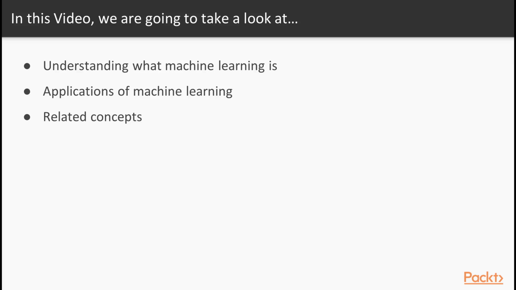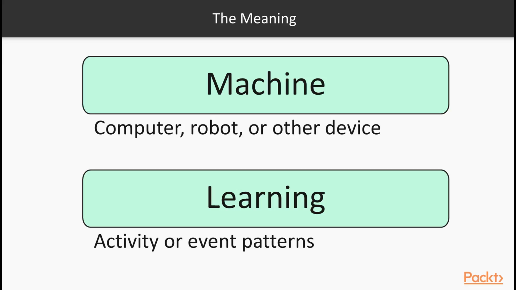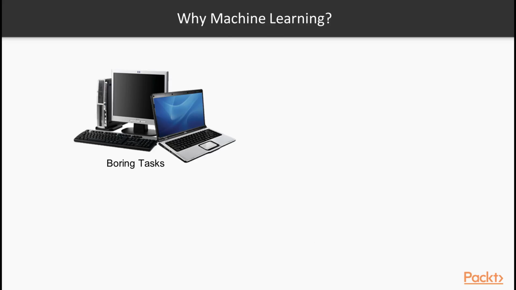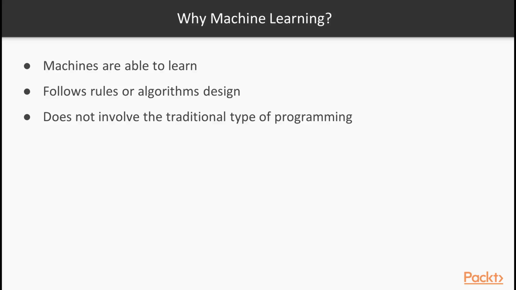In this video, we will understand what machine learning is, along with its applications and the concepts related to it and widely used. Machine learning is a term coined around 1960, composed of two words, machine, corresponding to a computer, robot or other device, and learning, an activity or event patterns which humans are good at. The idea is that there are routine, boring tasks more suitable for computers and creative tasks more suitable for humans. According to this philosophy, machines are able to learn by following rules or algorithms designed by humans and do repetitive and logic tasks desired by a human.